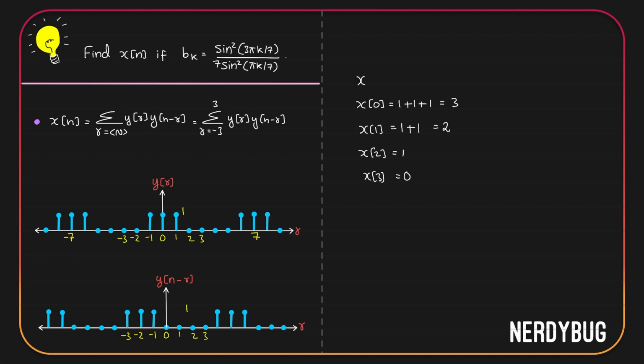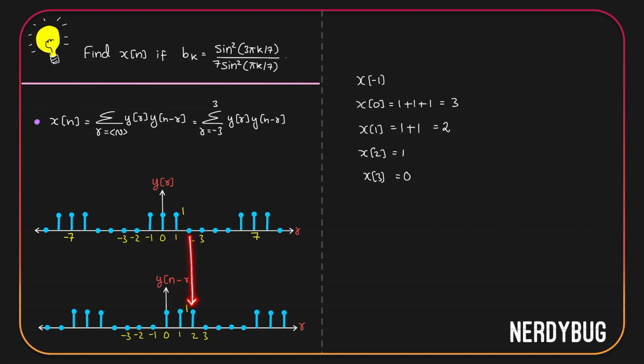On the other side, let's try to find out x of minus 1. For that, the signal has to be shifted towards the right from the 0th position. It will look like this. If we multiply, at minus 1, 1 gets multiplied by 0. At 0, 1 gets multiplied by 1. At 1, 1 gets multiplied by 1.